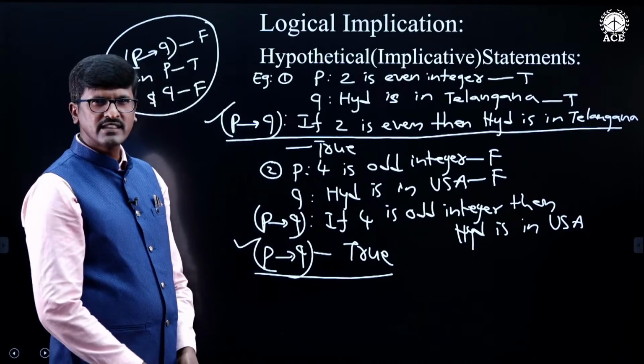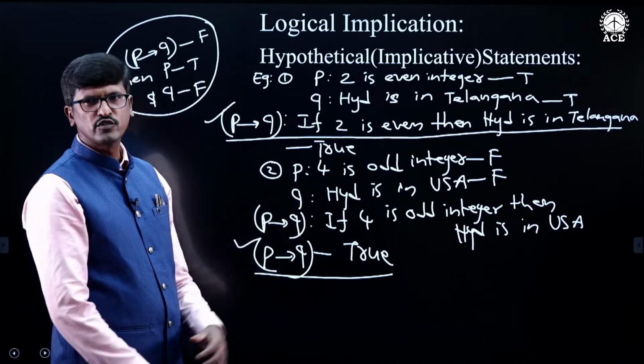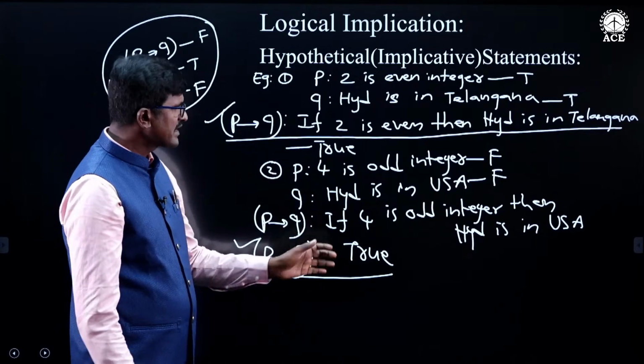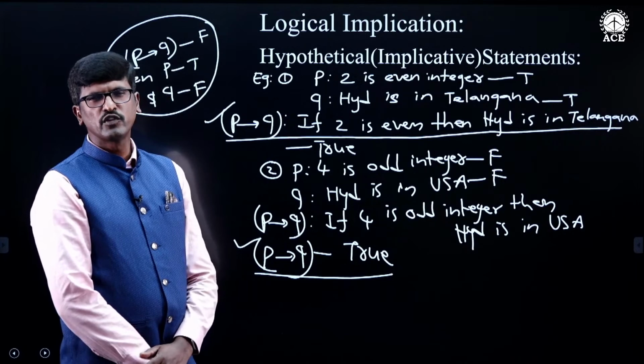So we don't want to study this type of statements in future because these will never be useful for us.